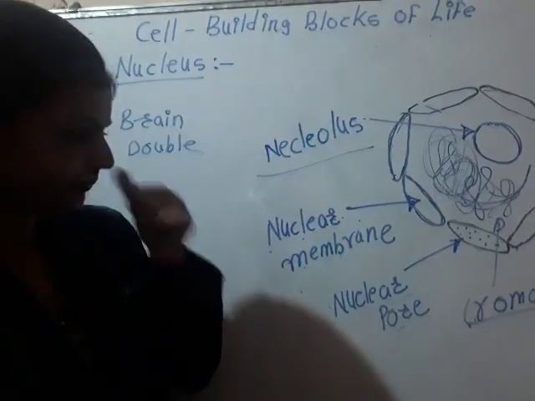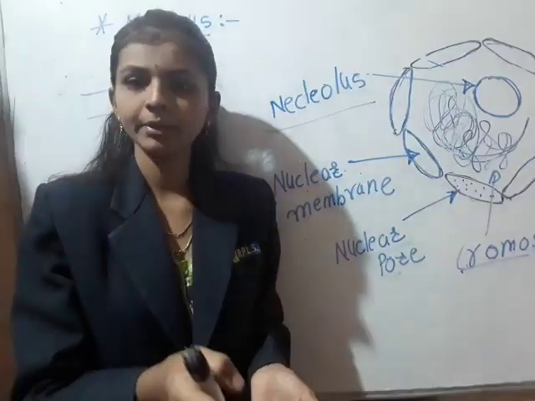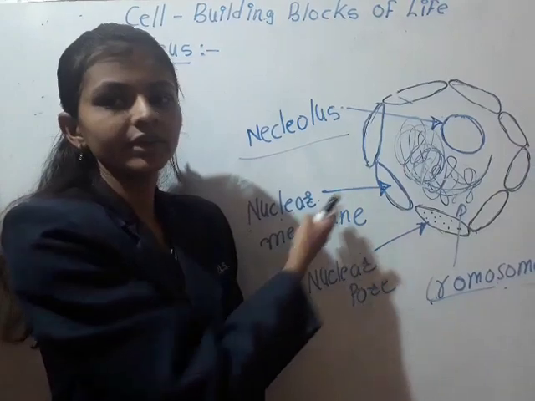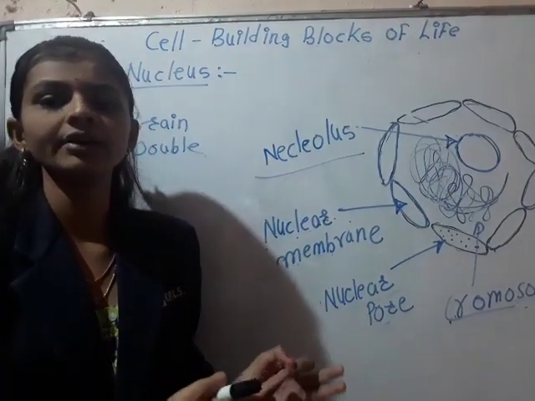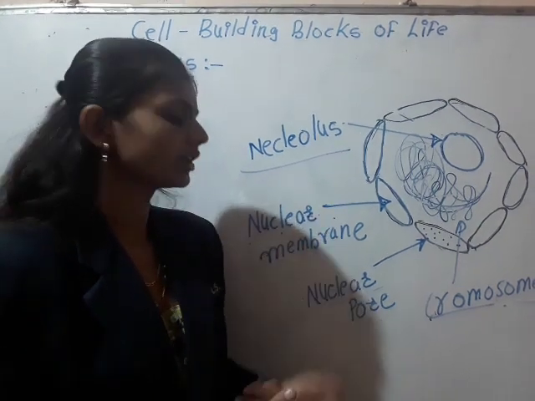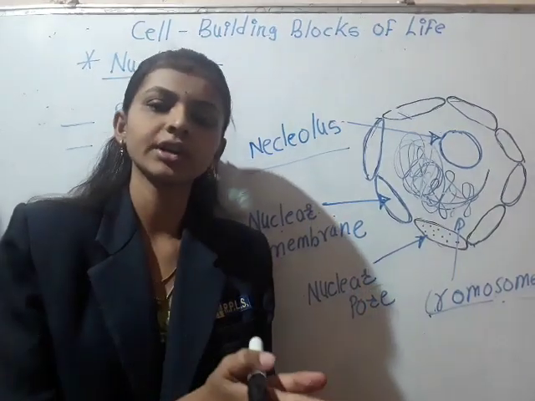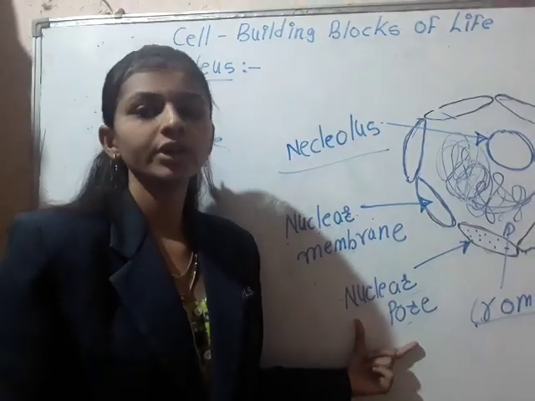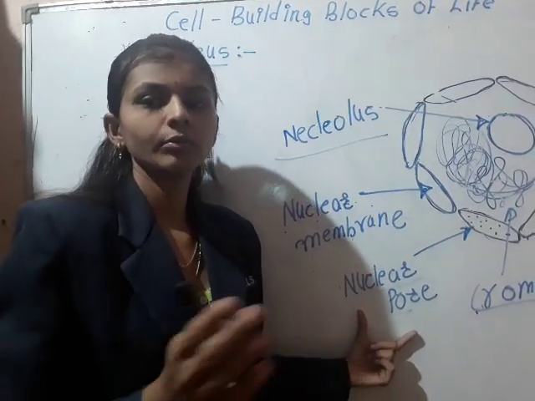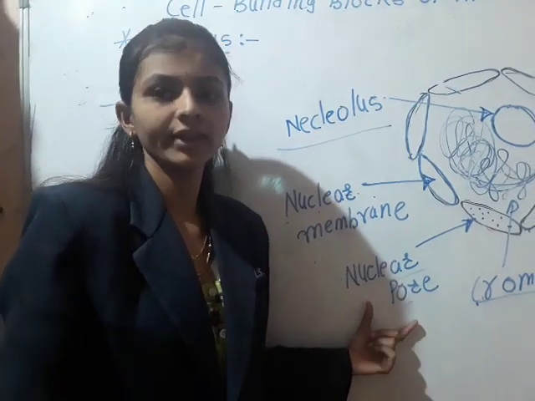The cell has a cell membrane, and the nucleus has a nuclear membrane. The function is the same. It is a double-layer nuclear membrane, and it separates the outer content from the inner content. Next is the nuclear pore, due to which movement can happen very easily.